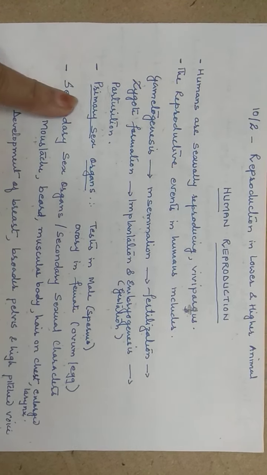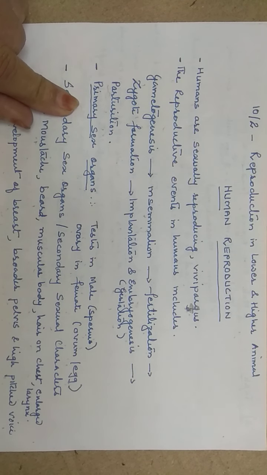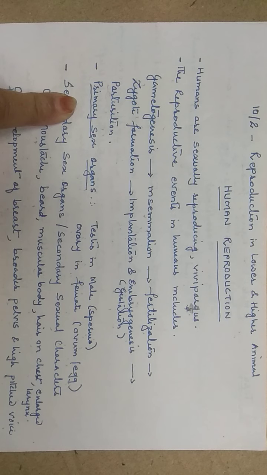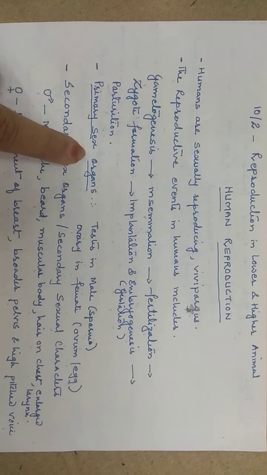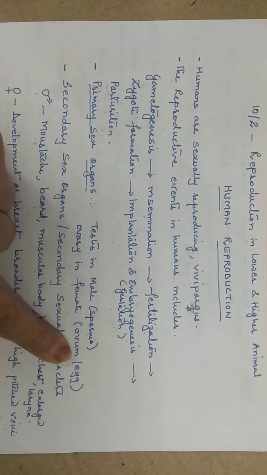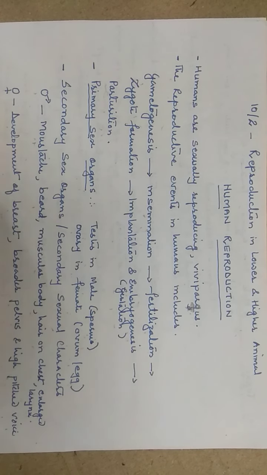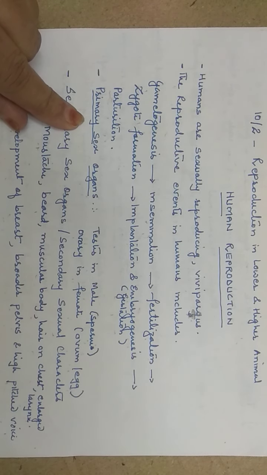Now, the reproductive organs in humans are testes and ovary, which are considered primary sex organs because in the male, testes give sperms, and in the female, the ovary gives egg or the ovum, which acts as a female gamete. Since these directly give the gametes, they are called primary sex organs.